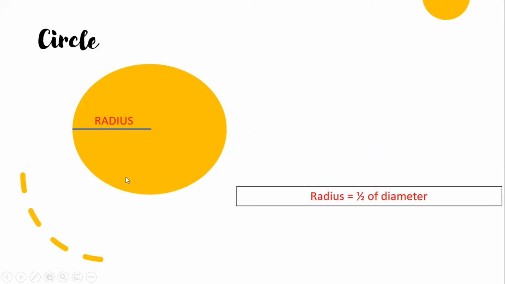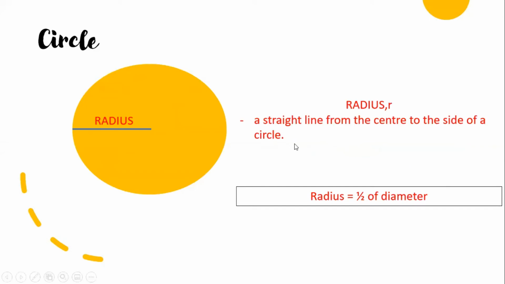Next, what about radius? Radius is always half of the diameter. Radius is a straight line from the center to the side of the circle, to any side of the circle, but it must go through the center. It must go until the center point. What about this? Is this the radius?